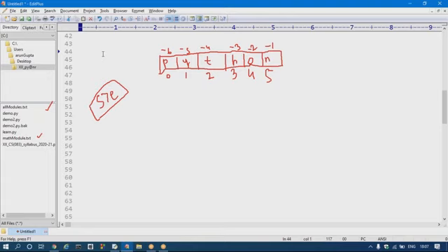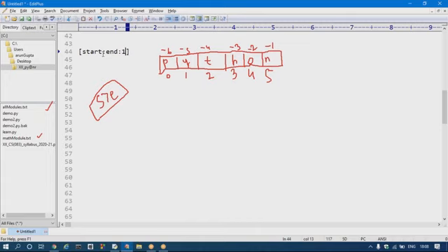So one more thing here: start colon end colon step. By default, the slice operator considers step as 1, and this value is not mandatory. The step value is not mandatory.